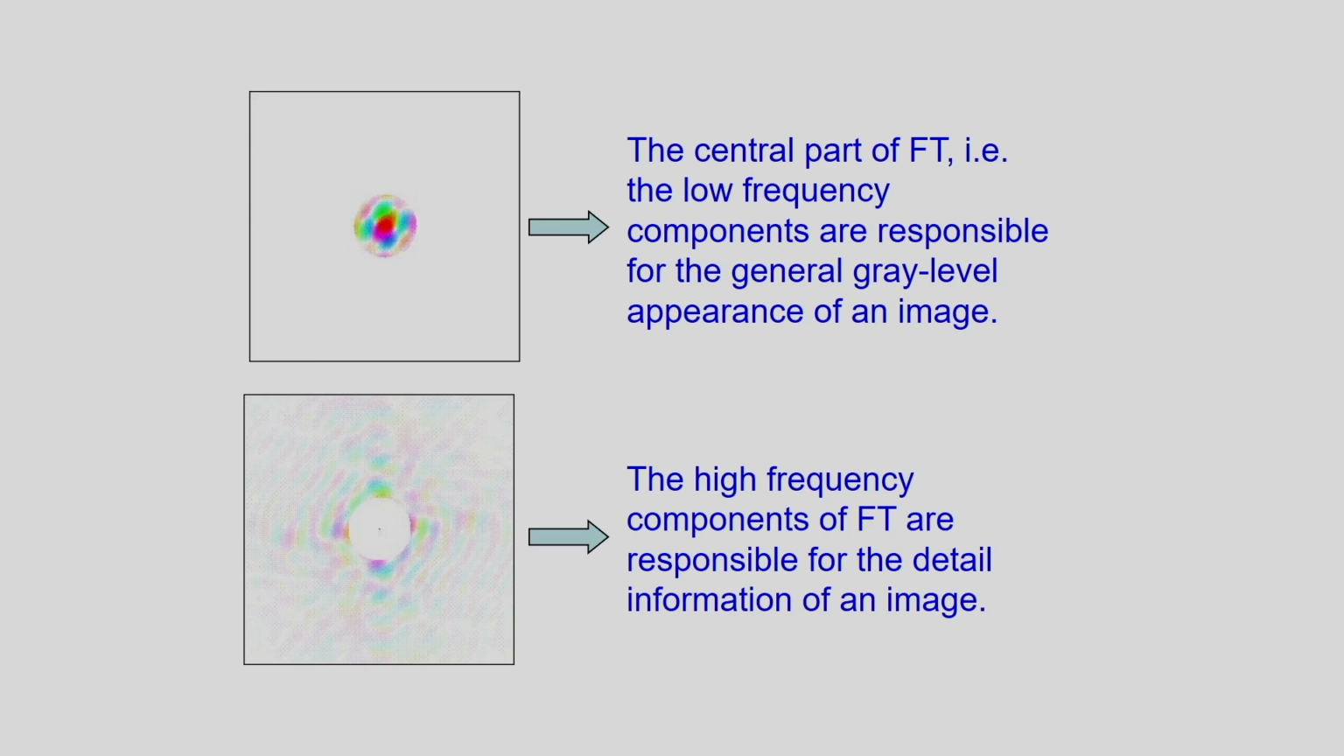That is why I can say the central part of the Fourier transformation, that is the low frequency components, are responsible for the general gray level appearance of an image. So, this low frequency information gives the general appearance of an image. And if I consider the high frequency components of the Fourier transformation, these are responsible for the detailed information of an image.